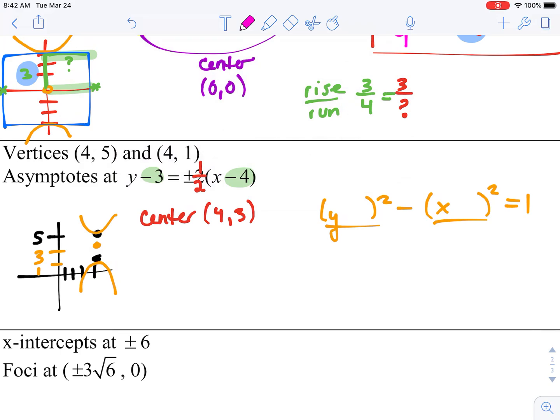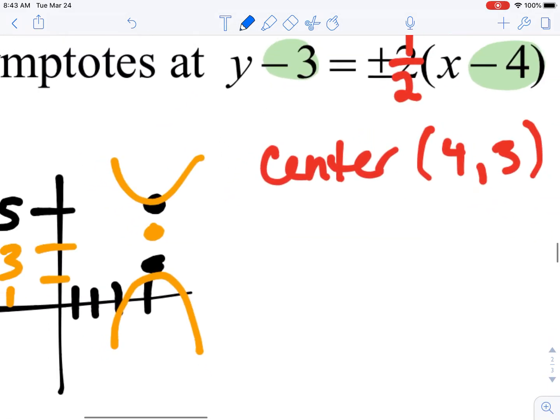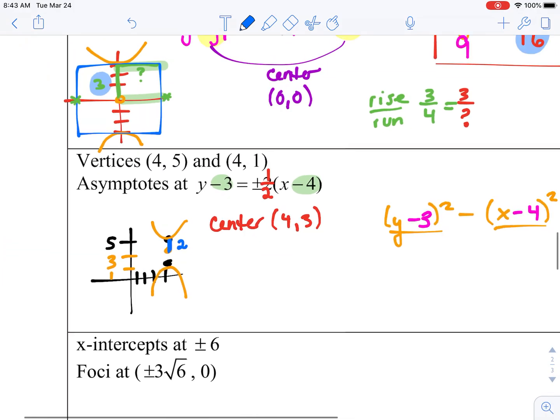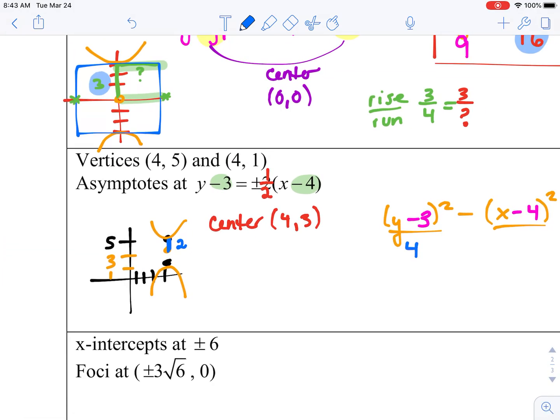Our center will be, the 4 goes with the x, so minus 4, and then the 3 would be a minus 3. To find what would go with your y, underneath the y, if we were at 5 and we went to our center at 3, that's 2 units, and 2 squared is 4.